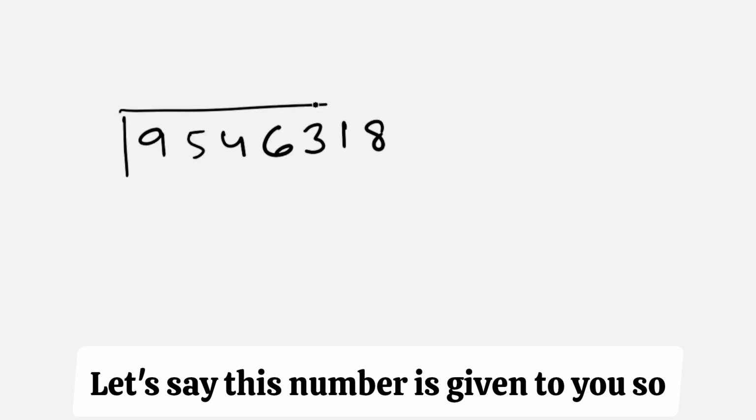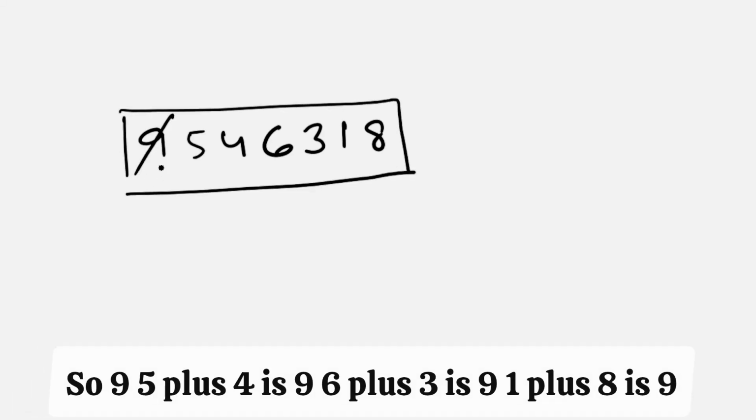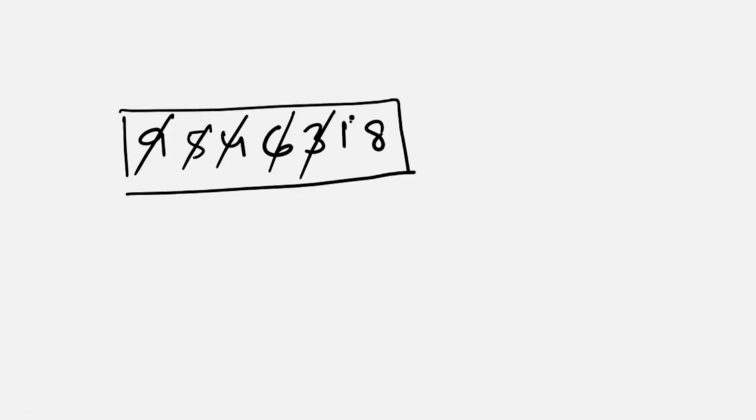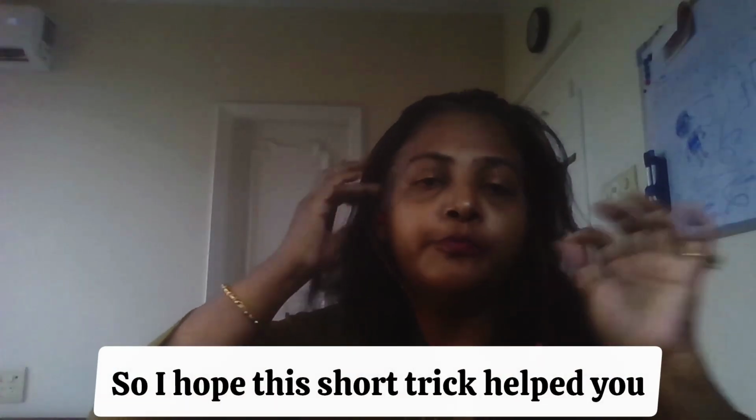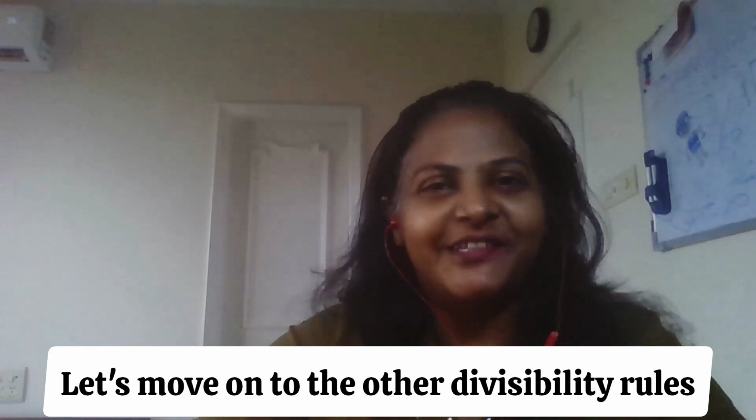Let's say this number is given to you. So just keep cancelling the 9. So 9, 5 plus 4 is 9, 6 plus 3 is 9, 1 plus 8 is 9. So this number is divisible by 9. So I hope this short trick helped you. Let's move on to the other divisibility rules.